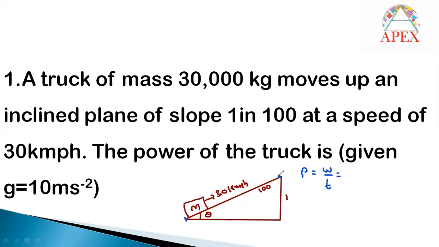For example, it started here with 0 velocity. If it comes here with 30 kmph velocity, when velocity increases or when velocity decreases, then you have to consider change in kinetic energy. But from the initial point to final point, the body is moving with same velocity here, so that there is no change in kinetic energy, but it is moving to some height. That means there is a change in potential energy.